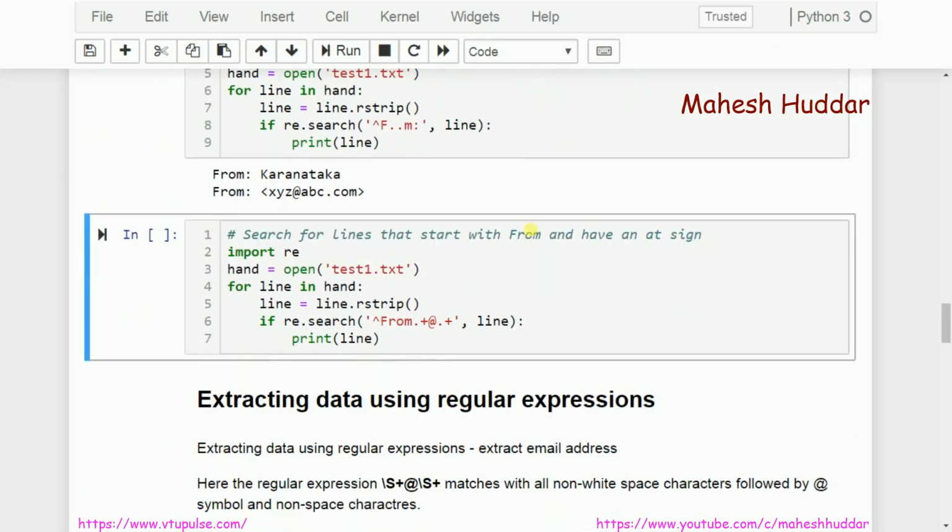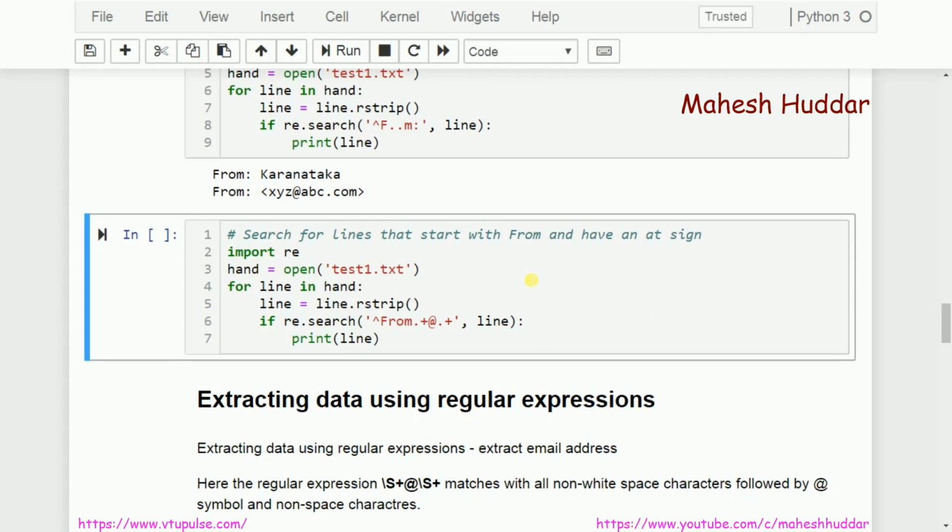The next one is something like this. I want to get all the lines which have the at character, and they should start with from. There are 3 requirements in this case.